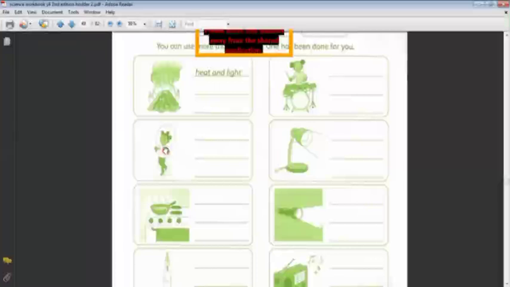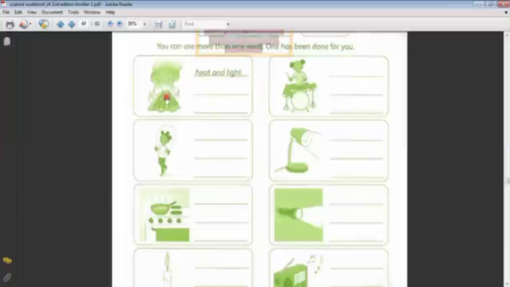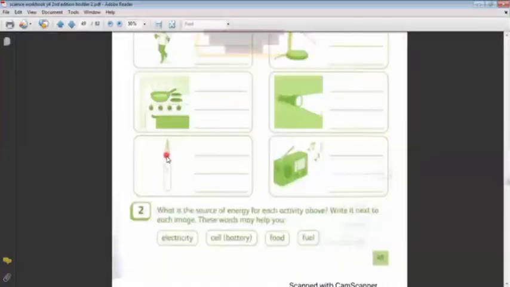The girl? What is the source of the energy? Food. And this girl? Food also. And this one? Fuel. The wood is a source of fuel, of burning of the wood, like burning of the wick. So we can say this is fuel. Okay?